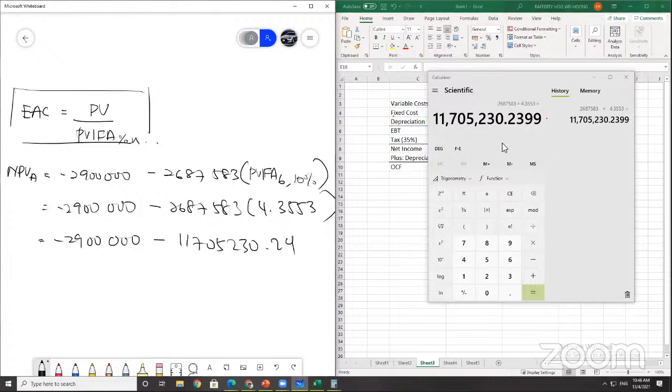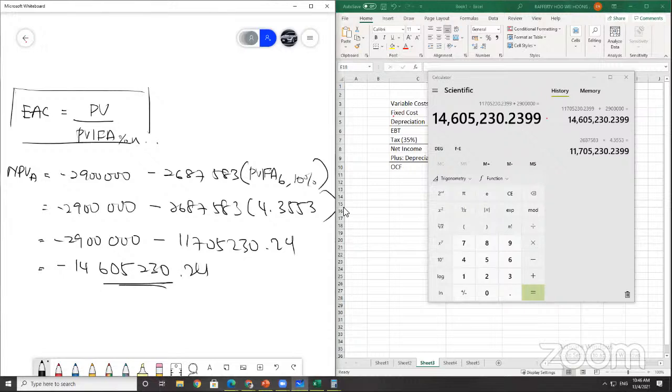Okay, so you add on the negative, so in total negative 14,605,230.24. This is the negative NPV you get. All right, so this is the present value.